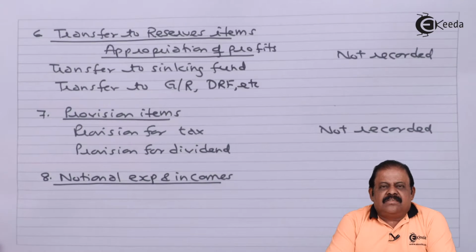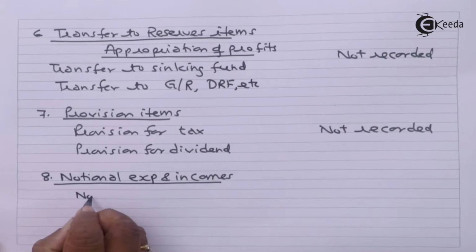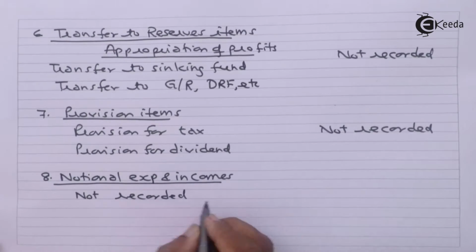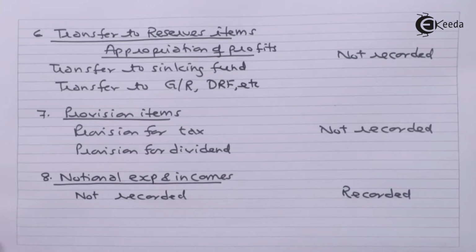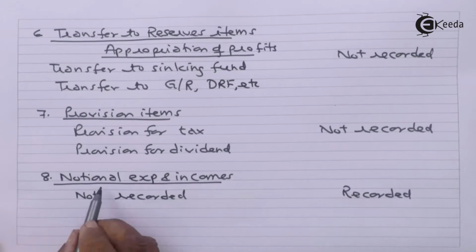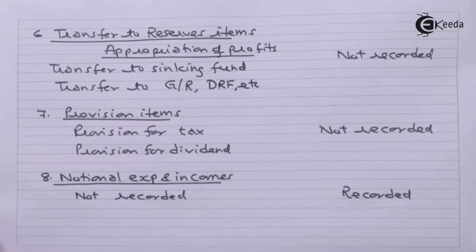Notional expenses and notional incomes are not recorded in the financial book. In the cost book they are recorded. Now, what are notional expenses and incomes?